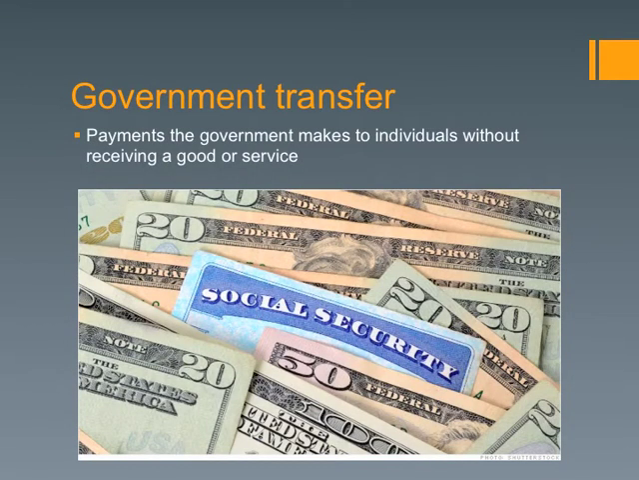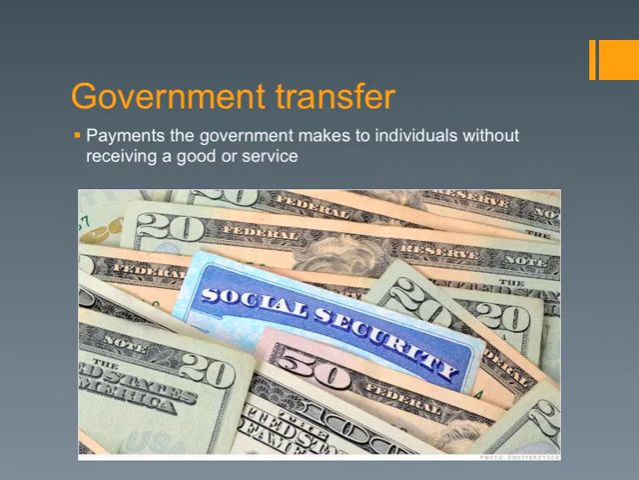Another way that households receive income, a third source of income for households, is a government transfer. These are payments that the government makes to individuals, and they do not receive a good or service in return. This is an important distinction to make, because there is a difference between government transfers and government spending. If the government is spending money, they are buying something. They are buying a good or a service, and in exchange for that, they pay the person or the company money. With government transfers, the government doesn't receive anything. They don't get a good or service back. They are simply transferring money to people.